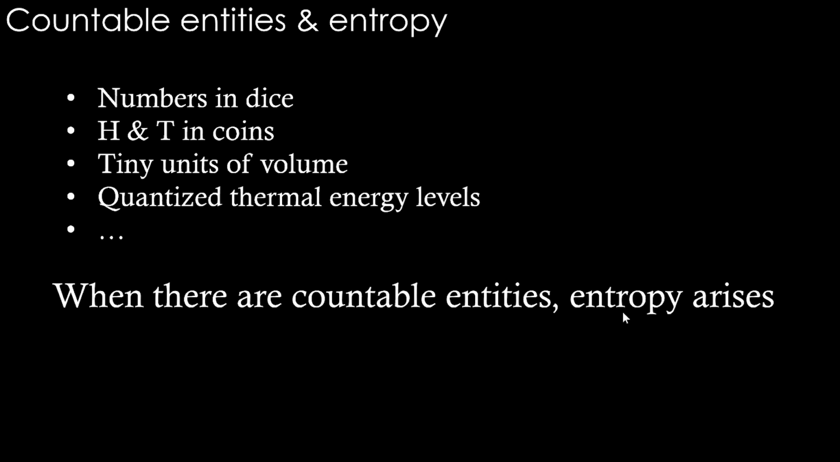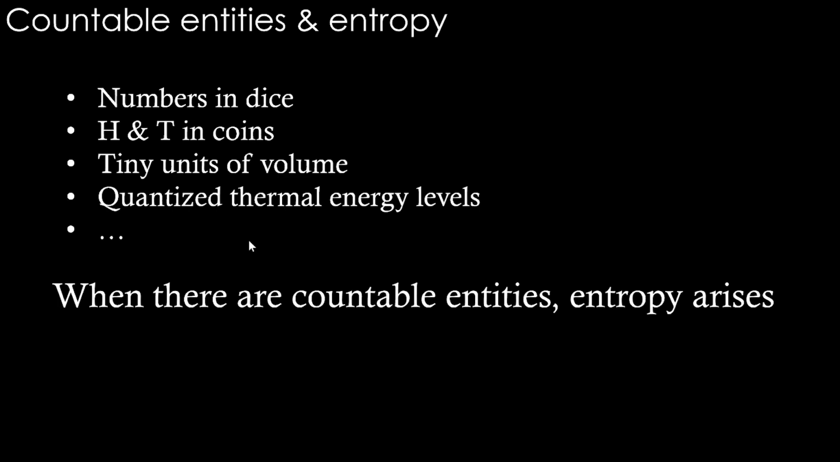So if we see what we have done over the last two classes, countable entities are connected to entropy. For the very first example that we started with to understand what is microstate and macrostate, numbers on dice, okay, countable. Then heads and tails in coins, countable. Tiny units of volume, the A cube that we saw in Joule expansion, that is countable. Quantized thermal energy levels, 5 quanta of energy to 4 atoms we said. So there we have quantized the thermal energy. These are again countable. Okay, like that we can talk about several entities.